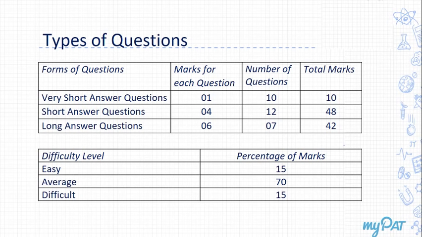And just take a look at the next chart, that is difficulty level and percentage of marks. Now, easy 15 marks, and average 70 marks. So you see, it's comparatively very easy to score 85 marks, even for an average student. The difficult part is, of course, 15 marks, but then in these 6 or 7 days, if you can touch upon all the aspects, even this is not a problem as such.